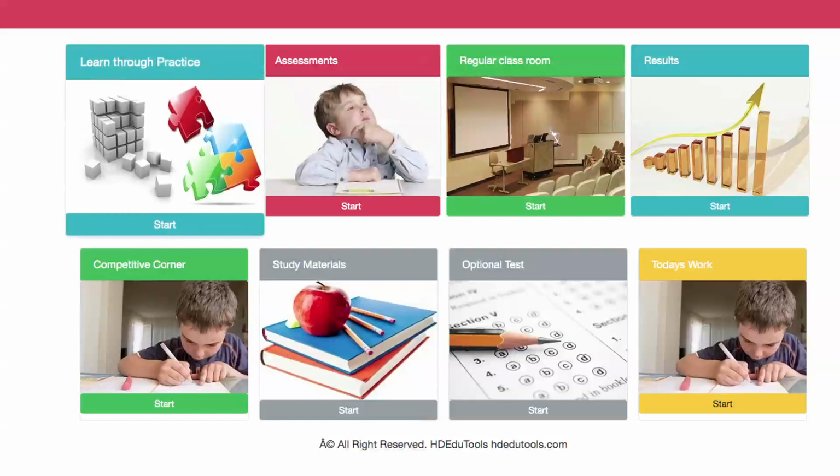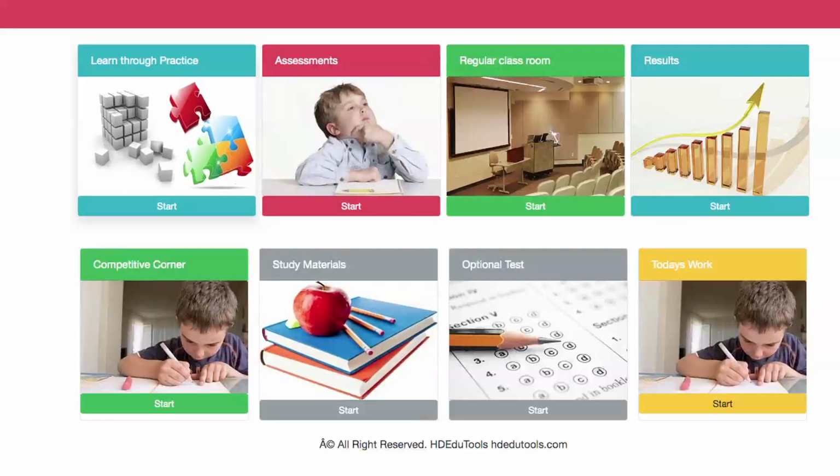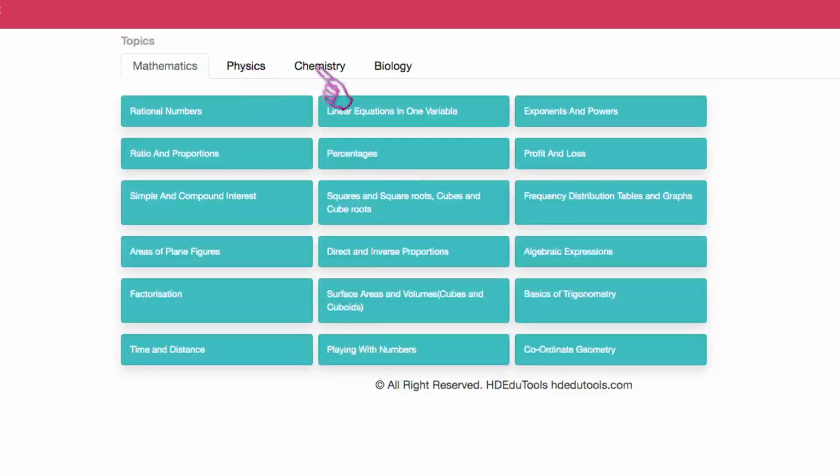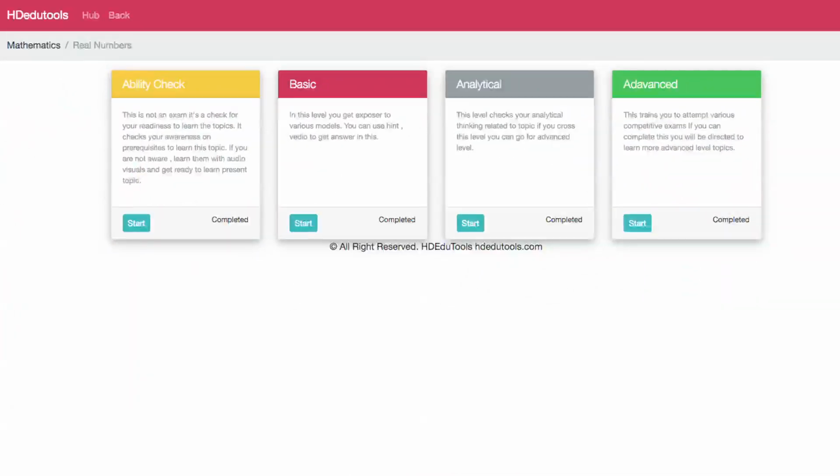First, you go to the learning column. When you click it, mathematics, physics, chemistry, and biology are there, and you select the subject and the topic you want to learn. Then you can see 4 parts: ability check, basic, analytical, and advanced. To learn this topic, we require some prerequisites.